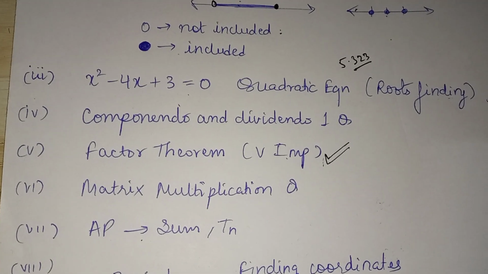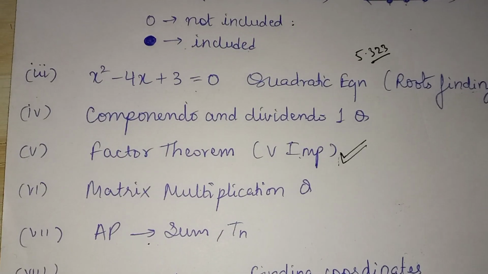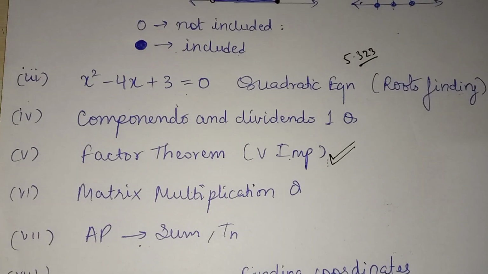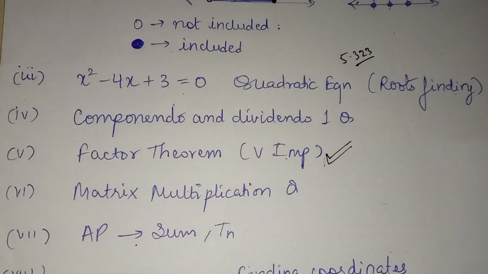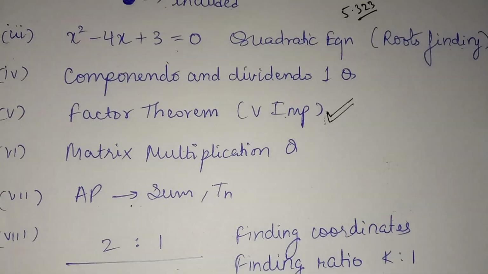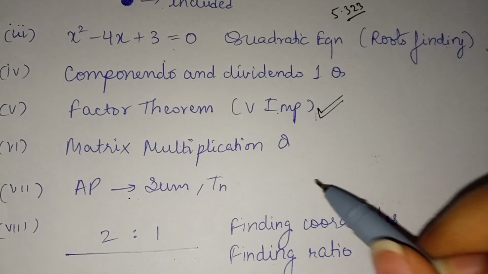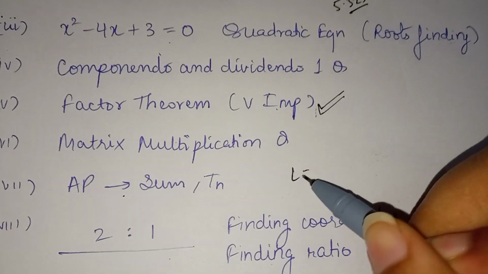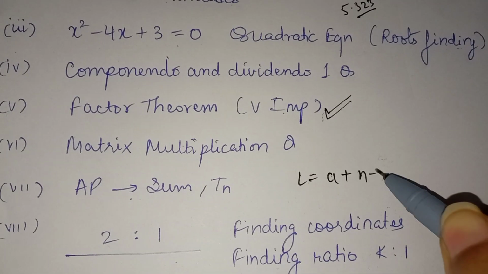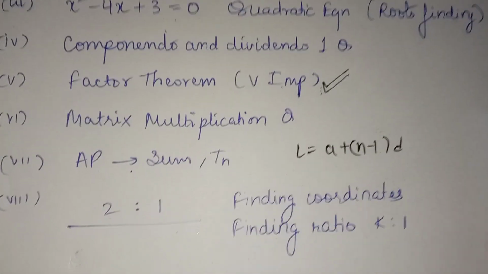Then matrix multiplication. So matrix multiplication questions will be asked, and it is a very simple chapter. Then arithmetic progression, sum, and finding out the nth term. They may also ask you to find out the last term. So the formula for that is same. Then question on section formula.